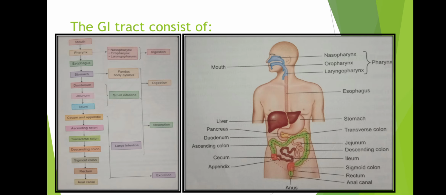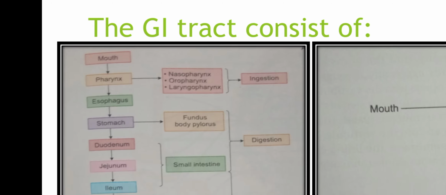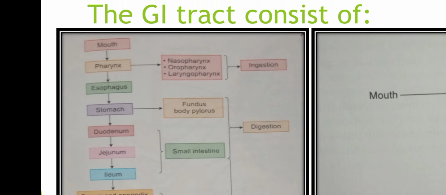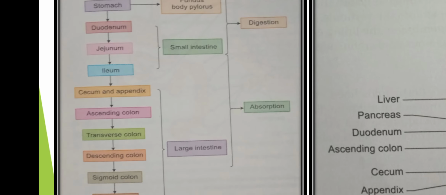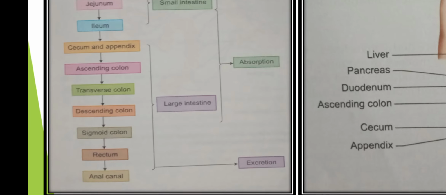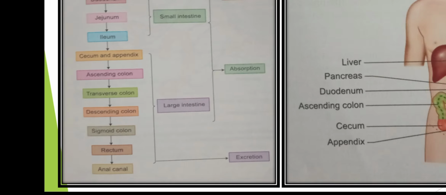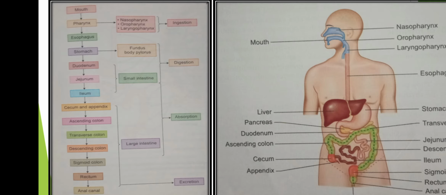Our GI tract consists of these parts. First, mouth. Next, pharynx, esophagus, followed by stomach and duodenum, jejunum, ileum, cecum, ascending colon, transverse colon, descending colon, sigmoid colon, rectum and anal canal. It also includes the salivary glands, liver, gallbladder and pancreas.